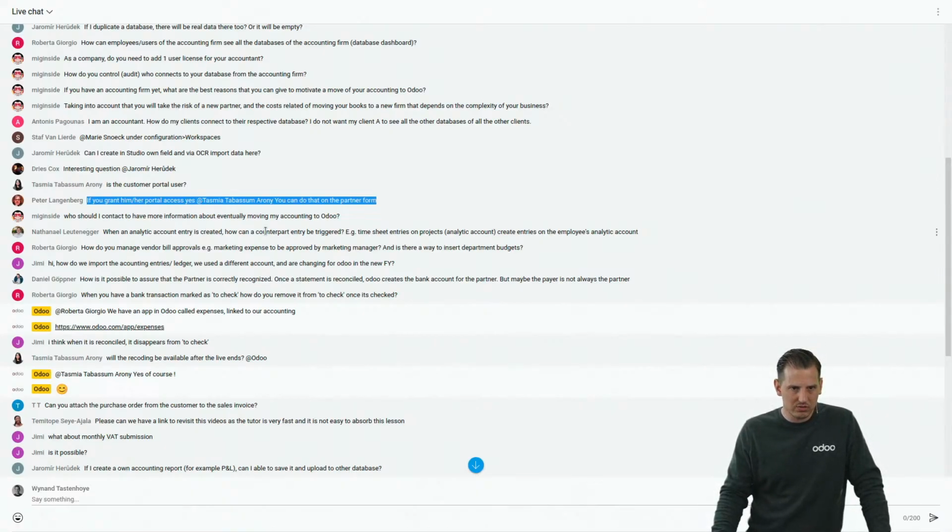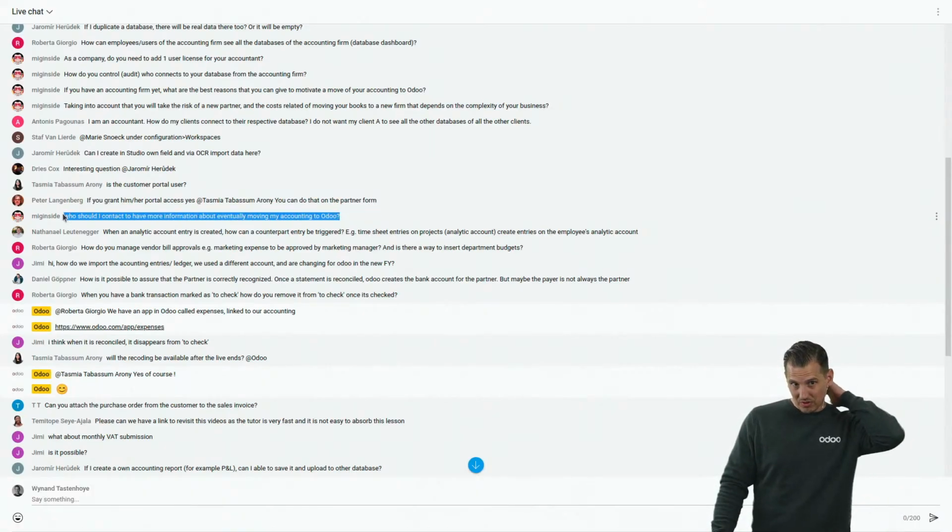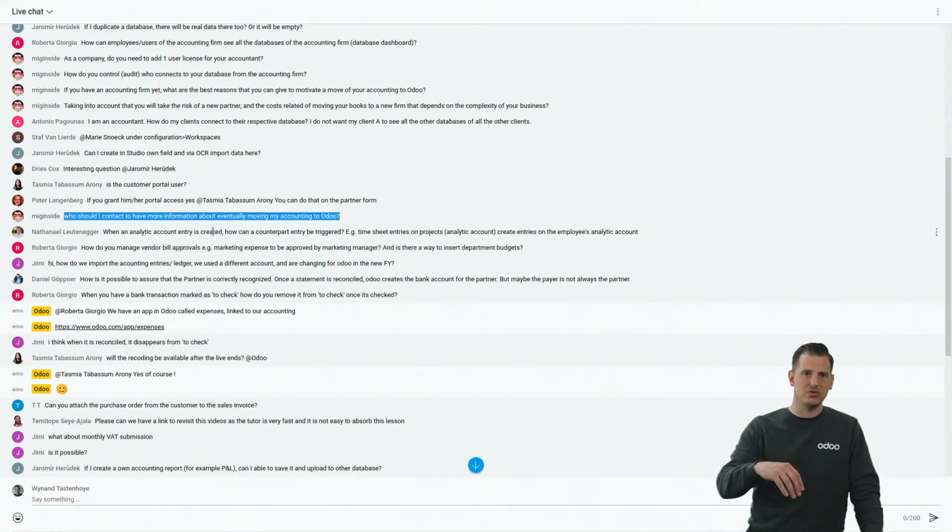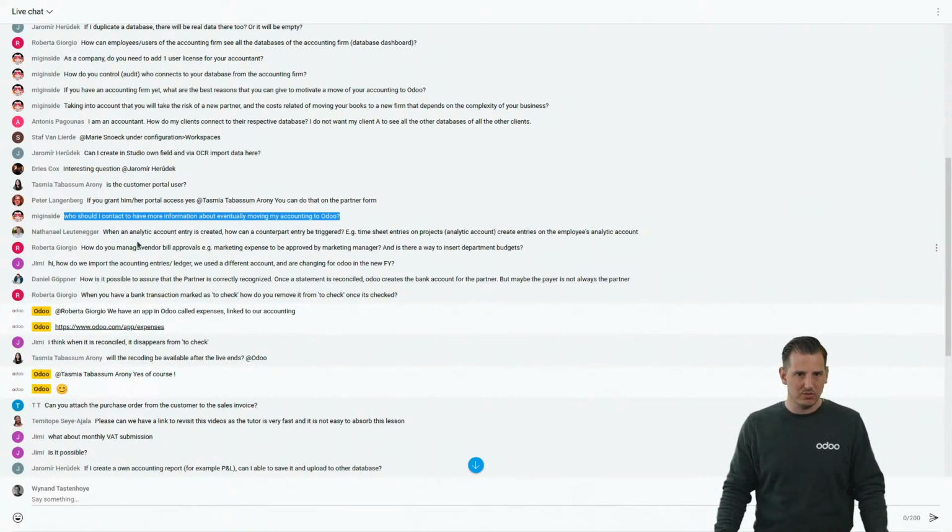Who should I contact to have more information about eventually moving accounting to Odoo? Like I mentioned before, on our website, you can register your accounting firm. So from the moment that you register over there, we get in touch with you, from our team working with the accounting firms, where we can explain to you how it works.